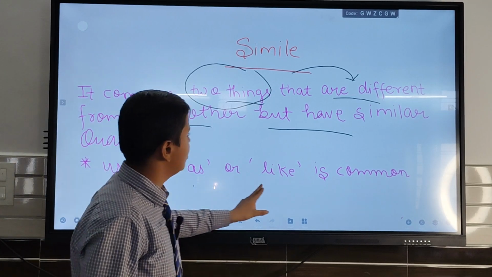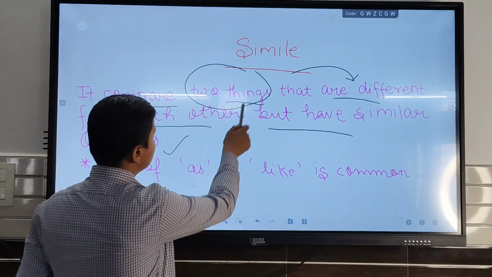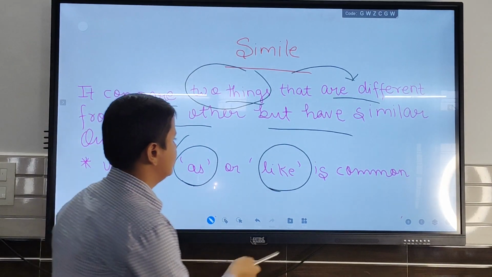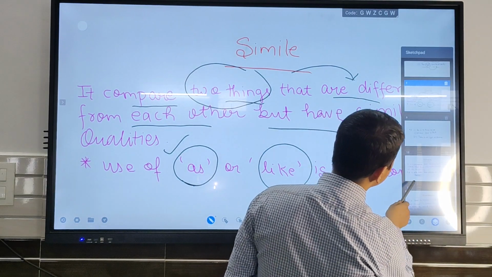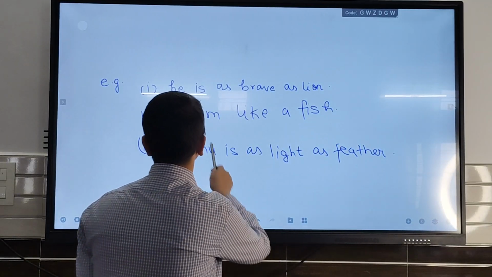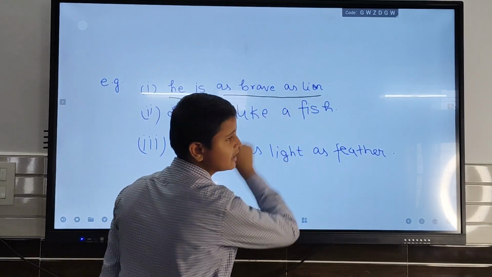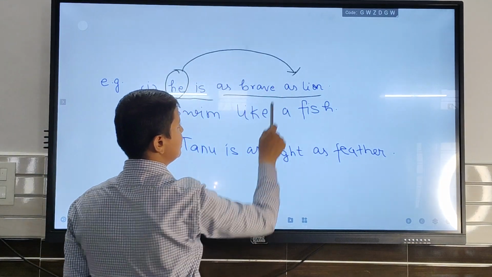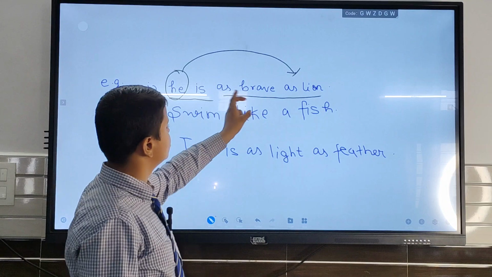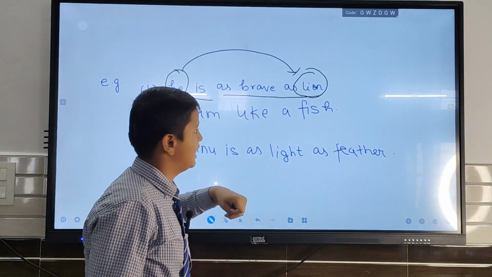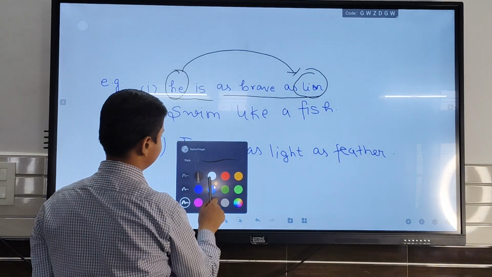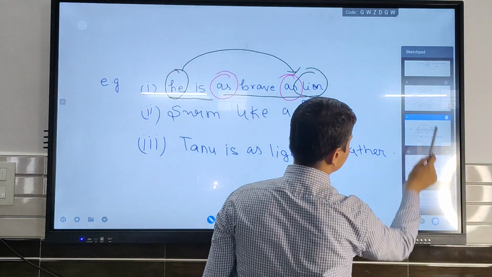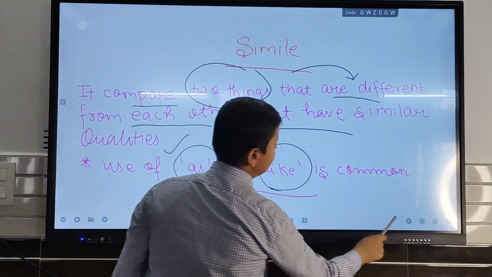Use of as or like is common. In the example of simile, we see the use of as or like. For example, we can see the example of simile that he is as brave as lion. Here is a comparison between a person and lion, and the person is shown here as brave as lion. So here the common things are as, and in the example we have seen that as or like is used.